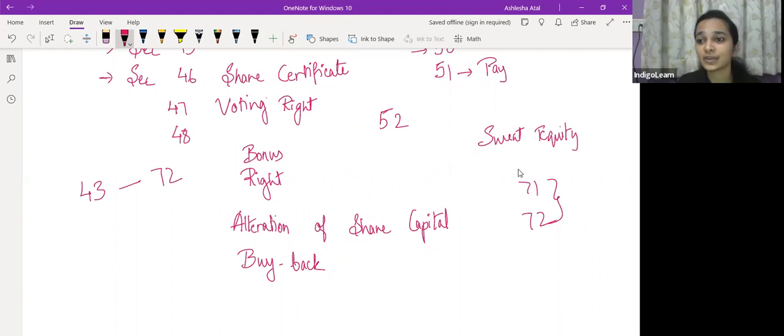it is completely all right if you do not remember the section number, it is completely okay. What is important is understanding the concept and understanding the provision. So अगर provision समझ में आ गया है और आप provision को अच्छे से लिख पा रहे हो, it is completely fine. You do not have to sit and memorize the section number. Section numbers over a period of time आपको अपने आप याद हो जाएंगे. So do not only concentrate on memorizing the section numbers.